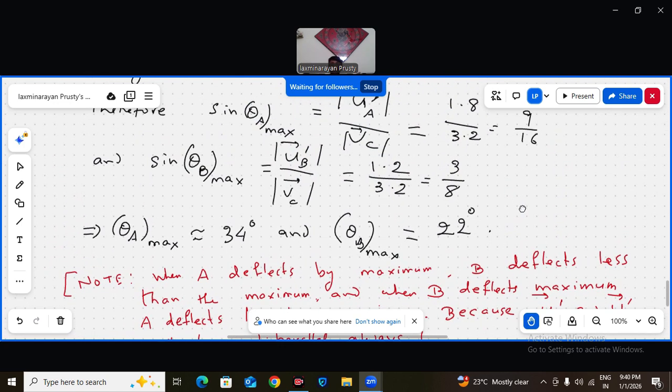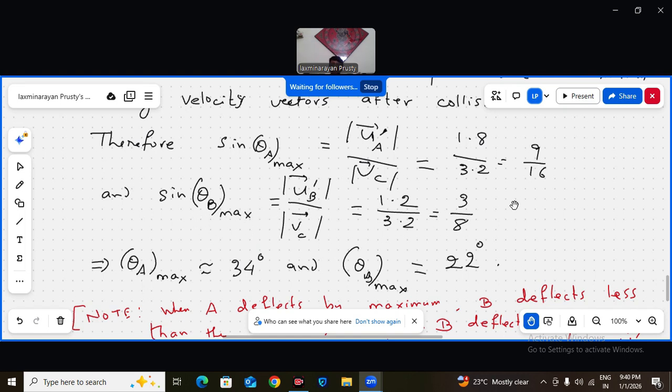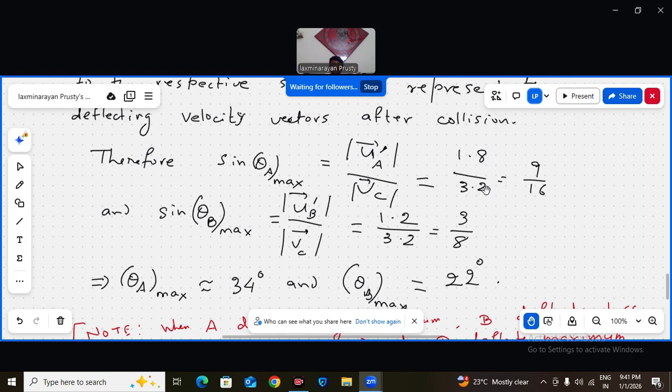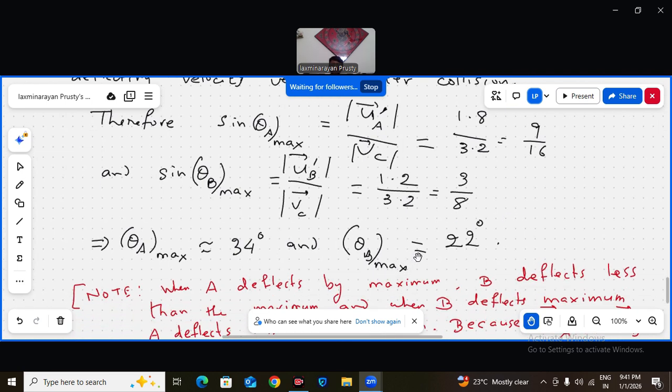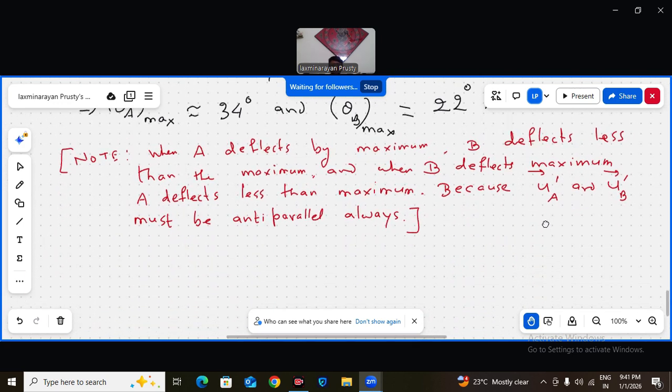Okay. So sin theta A max how much? 1.8 by 3.2, that is 9 by 16. So it will be almost 34 degree, 34.2 degree or whatever. So theta B max will be how much? 3 by 8 is sin theta B max. So sin inverse 3 by 8 will be almost 22 degree. So under the data which I have given, A will deflect maximum by 34 degree from the original motion direction, and B will deflect maximum 22 degree from the original direction of motion. So this approach you can practice a bit, and if you have understood this, very good.